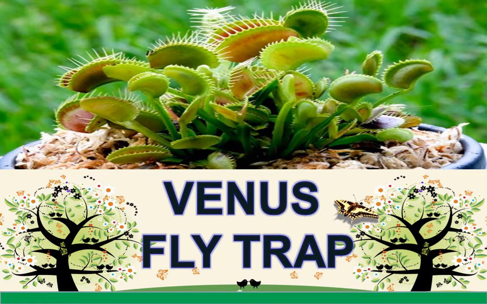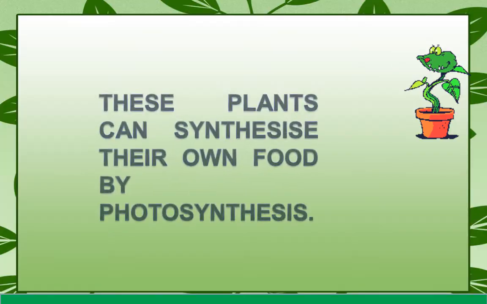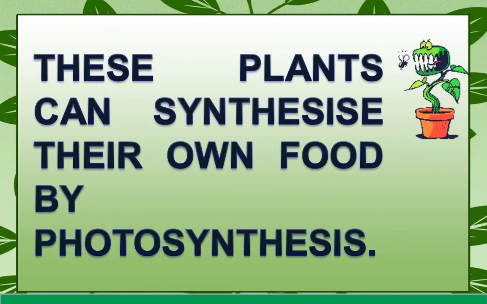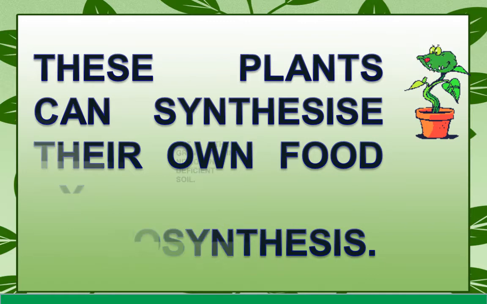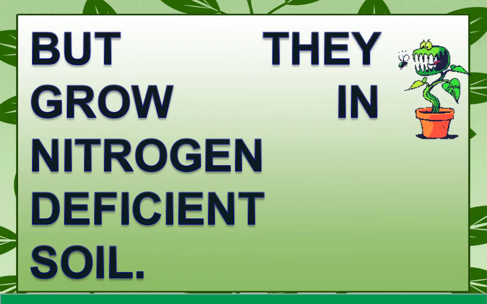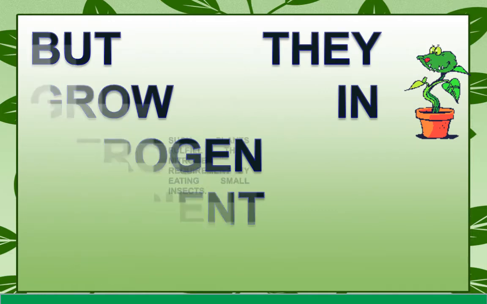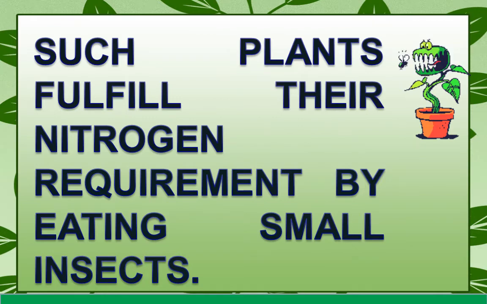Do you know the pitcher plant and Venus flytrap plant are green and carry out photosynthesis? Then why do they feed on insects? Actually, these plants can synthesize their own food by photosynthesis, but they grow in nitrogen deficient soil. So, such plants fulfill their nitrogen requirement by eating these small insects and hence are called insectivorous plants.